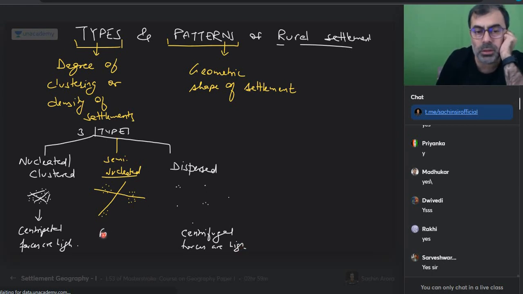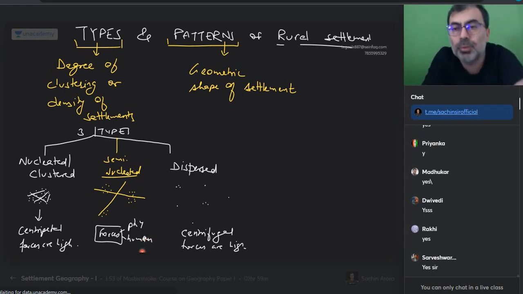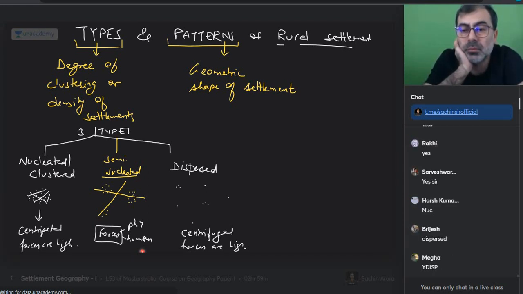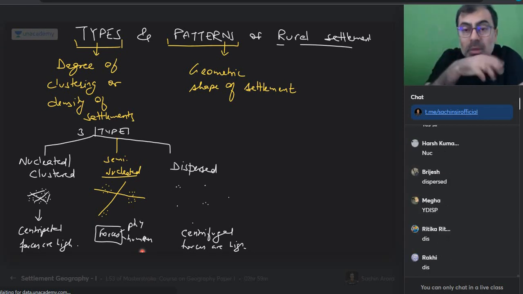What do I mean by forces? Can I say physical and human geography factors are forces? True. If the water available is less, like in deserts, only at restricted areas, nucleated or dispersed? Water available is less. So why will it be nucleated? When water is not available, in Gujarat and Rajasthan, there will be fewer people, right? It will be dispersed or not?